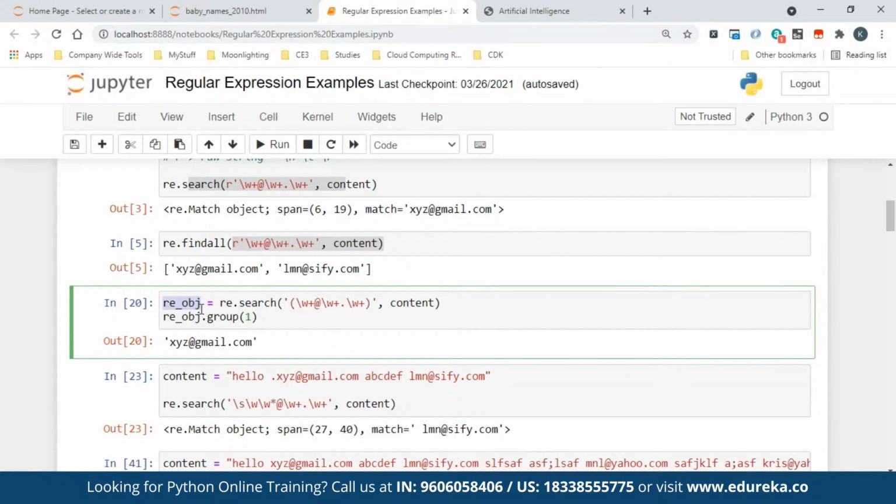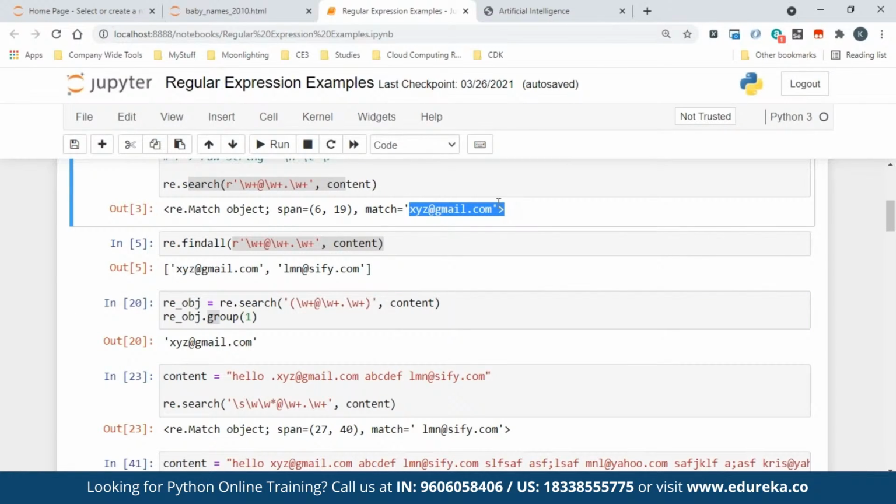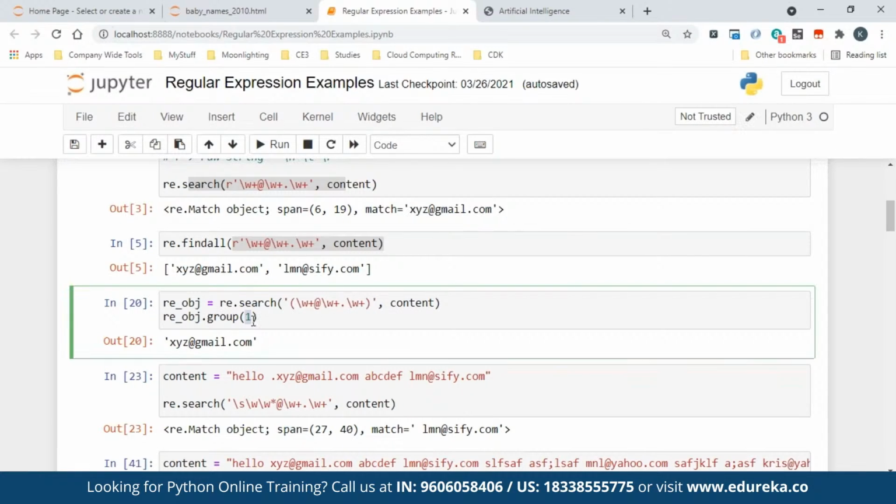It's just a variable. In that object, it will have the ability to fetch a particular thing. So what all did it match? It matched only one, the first match. So for the first match, all you have to say is group of one. That's all. If there are multiple matches and you want the second, you say group of two, and you can get that.